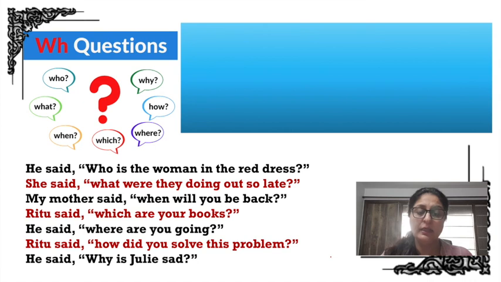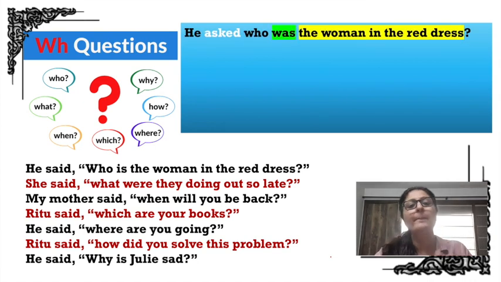He asked. So number one thing that you need to remember is that in WH questions, the reporting verb that we use is asked or inquired. But asked is also perfectly fine. Who was the woman in the red dress? Who is changes to was, is changes to was, and the woman in the red dress.